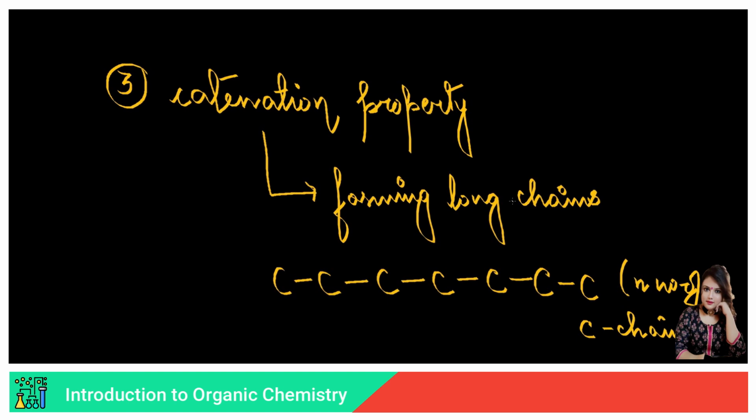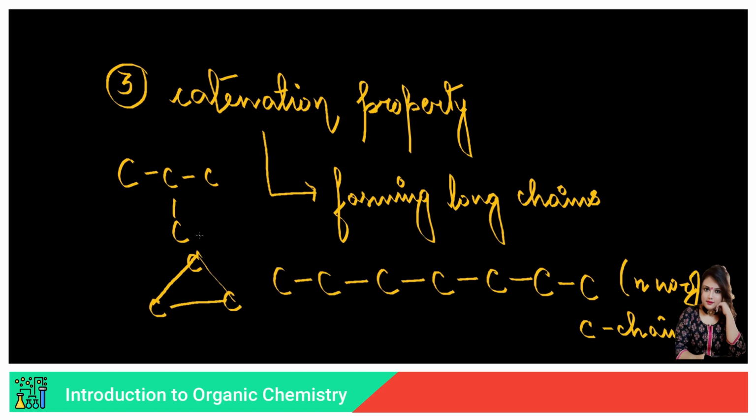Carbon can form long chains in any manner, whether it's branched like that, or whether it's a cyclic compound like that, bicyclic, because it's forming a closed ring compound. So it can either form a long chain or a cyclic compound or a branched compound depending on its choice, and depending on the resources available to it.